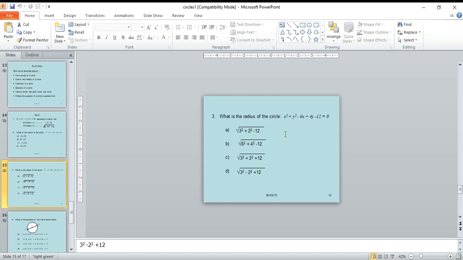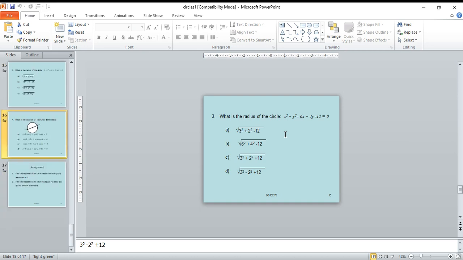What is the radius of the circle x square plus y square minus 6x plus 4y minus 12 equal to 0? The radius equals the square root of g square plus f square minus c. Here c equals -12, g equals -3, f equals 2, so the radius is the square root of 3 square plus 2 square plus 12, and that is the correct answer.